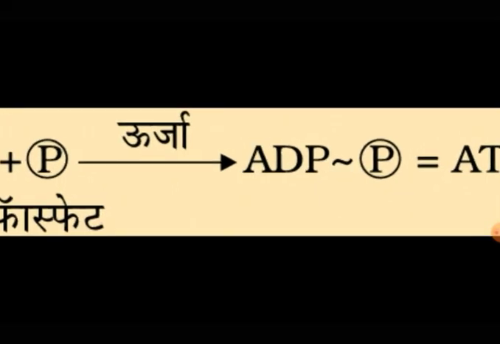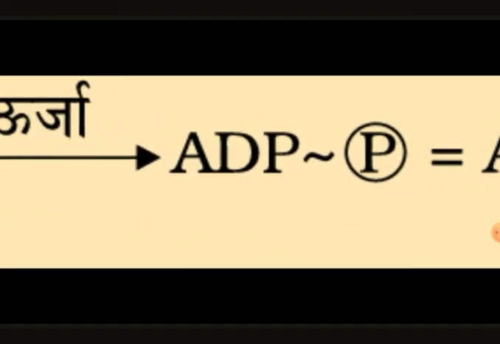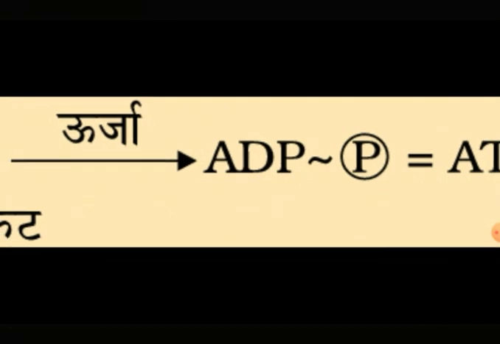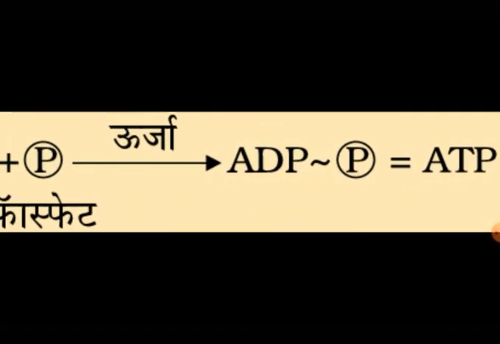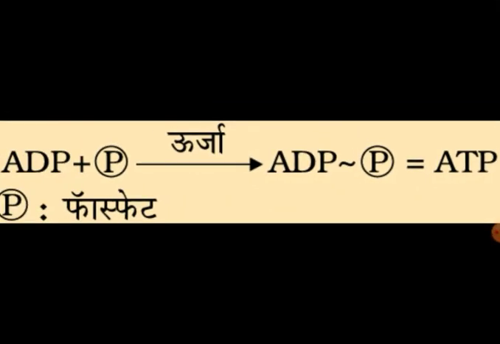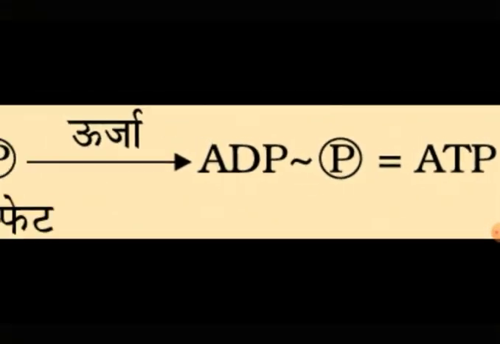The wavy line indicates the energy bond between ADP and phosphate. Because two phosphate groups were already existing in ADP, adenosine diphosphate, there is another addition of a third phosphate, so it becomes ATP, adenosine triphosphate.